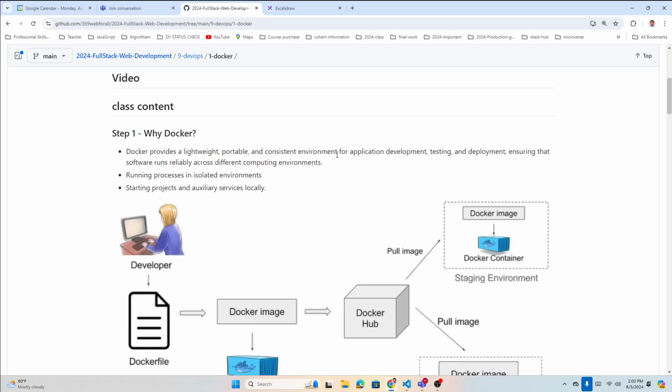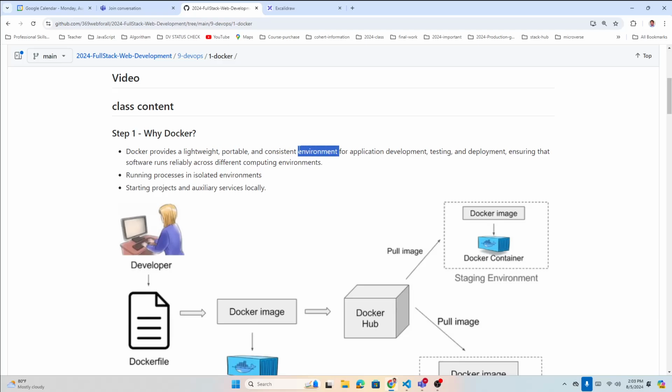Once that container is live, it means the things you need are already running inside there. If you need a database, or you need to run your Node.js, like maybe Next.js, anything, it's all running inside there, right? You might have many containers, depending on your requirement. But each container is a lightweight, portable, and consistent environment.